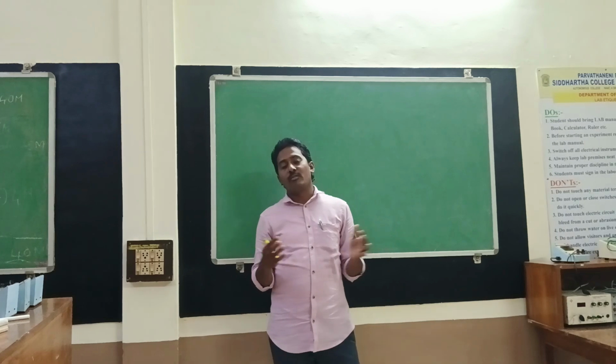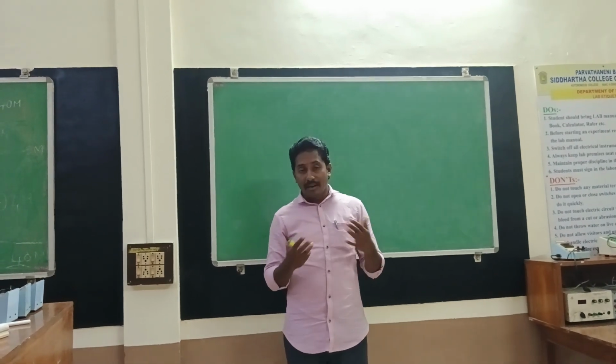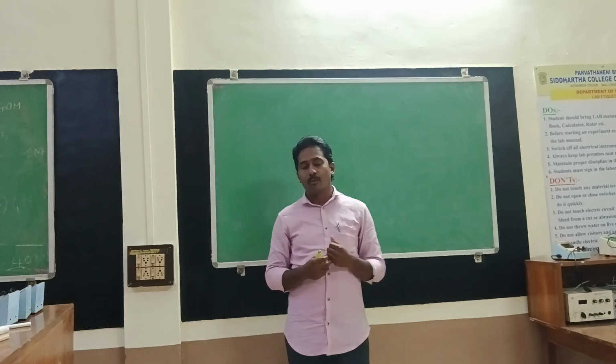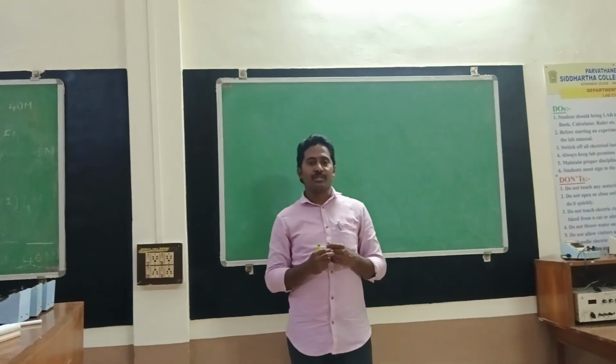Different types of CROs are available: welding CRO, laboratory CROs, basic CROs, etc., because there are a lot of applications in various fields.